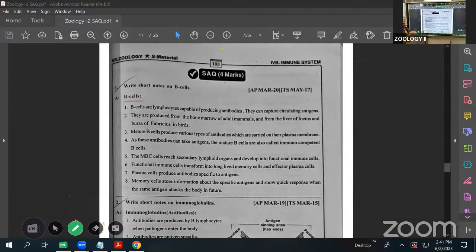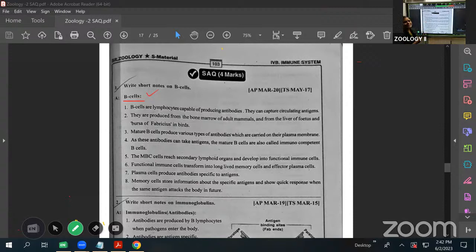These are one type of lymphocytes. Our blood has RBC and WBC. One type of WBC is called lymphocytes. These lymphocytes are of two types, as you know: B lymphocytes and T lymphocytes. B lymphocytes are also called B cells. They are produced in the bone marrow.